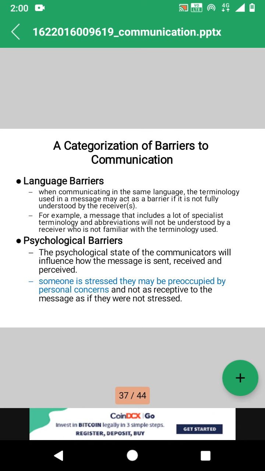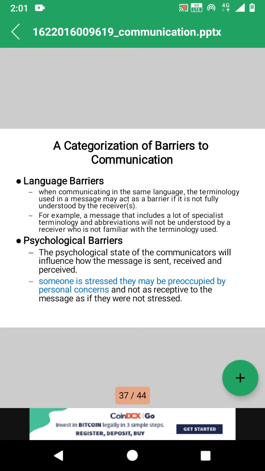Then let's see some categorization of barriers. The first categorization of barriers to communication is language barriers. When communicating in the same language, the terminology used in a message may act as a barrier if it is not fully understood by the receiver.